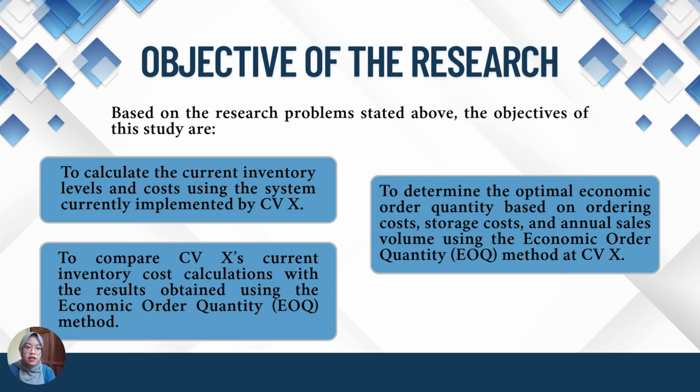Okay, next is the objective of the research. Based on the research problems stated above, the objectives of this study are, first, to calculate the current inventory level and cost using the system currently implemented by CVX. The next is to compare CVX's current inventory cost calculation with the result obtained using the economic order quantity or EOQ method. And the last is to determine the optimal economic order quantity based on ordering cost, storage cost, and annual sales volume using the EOQ method at CVX.